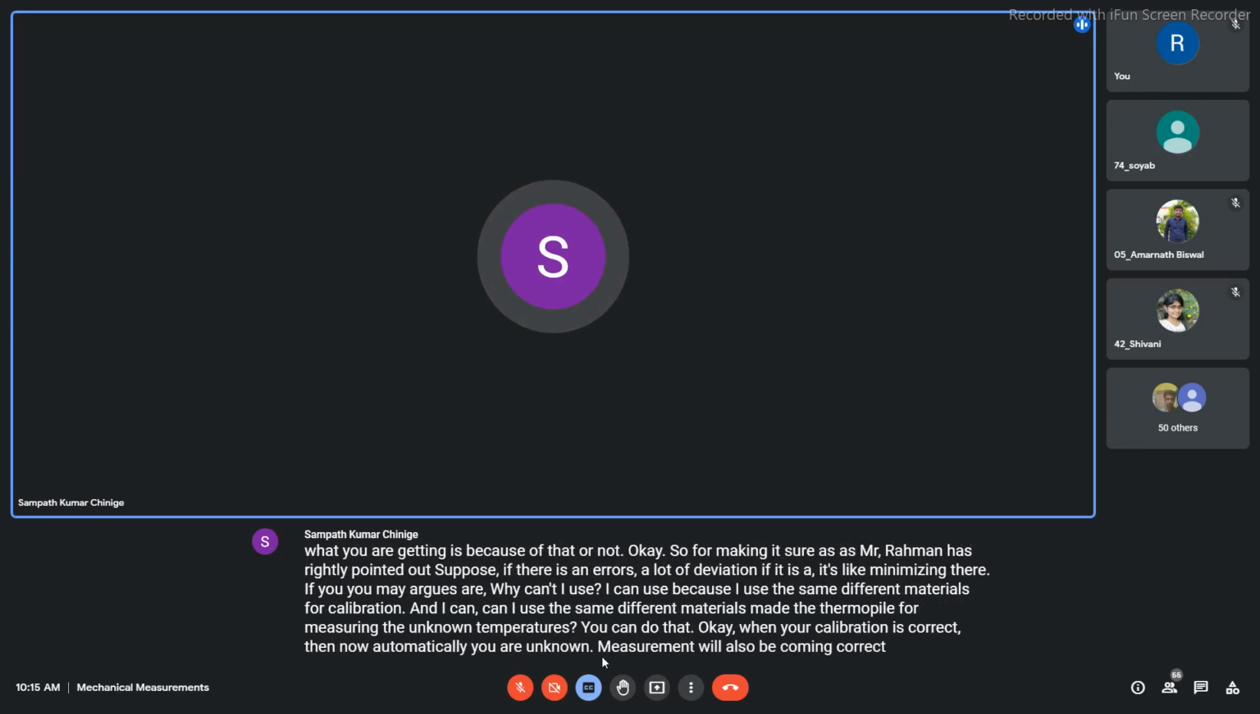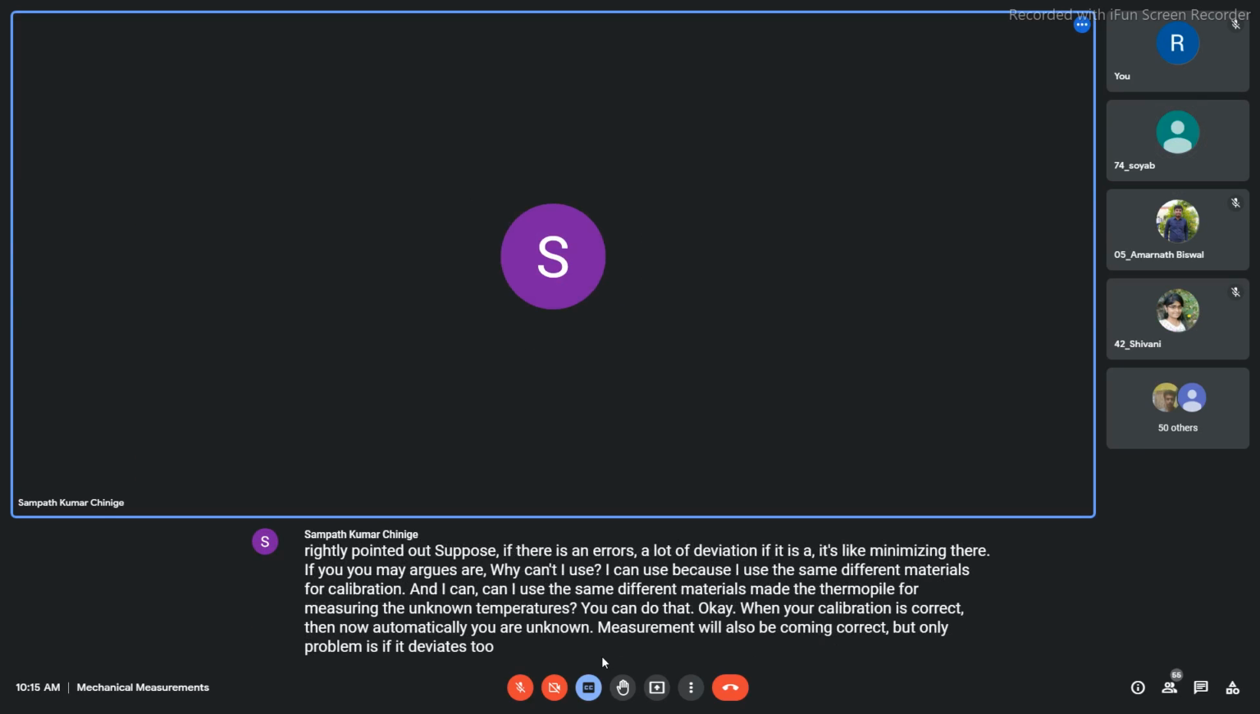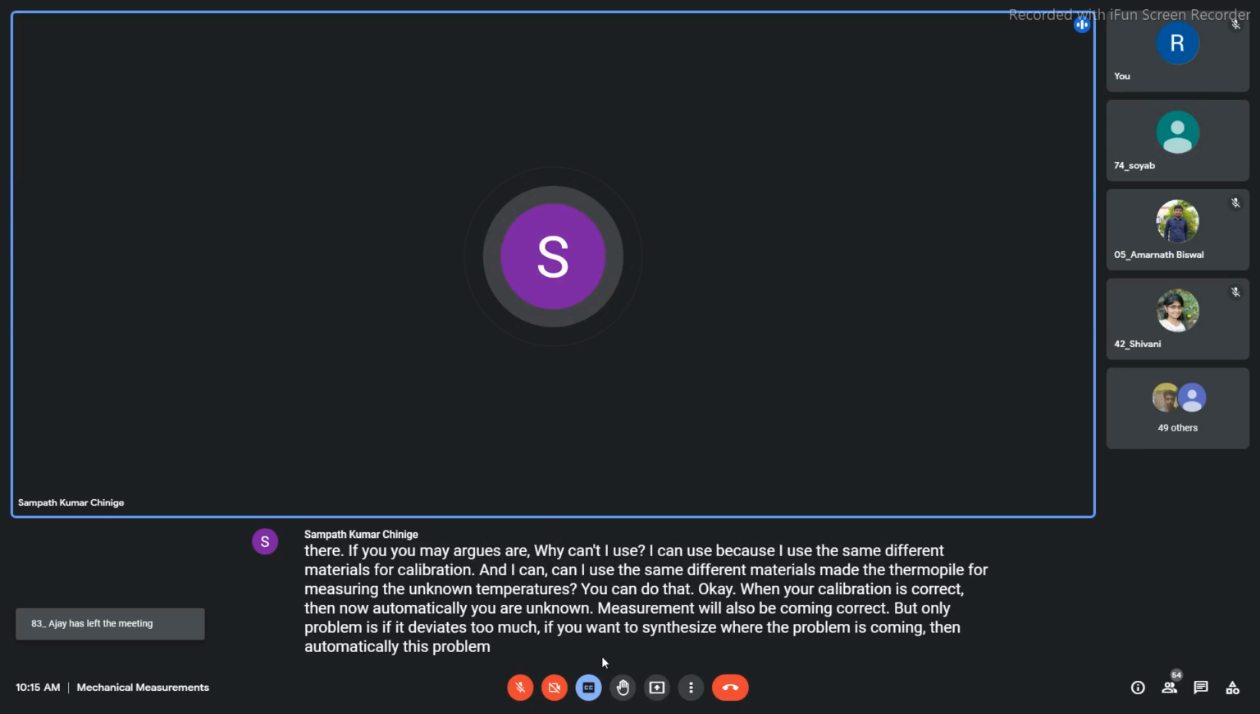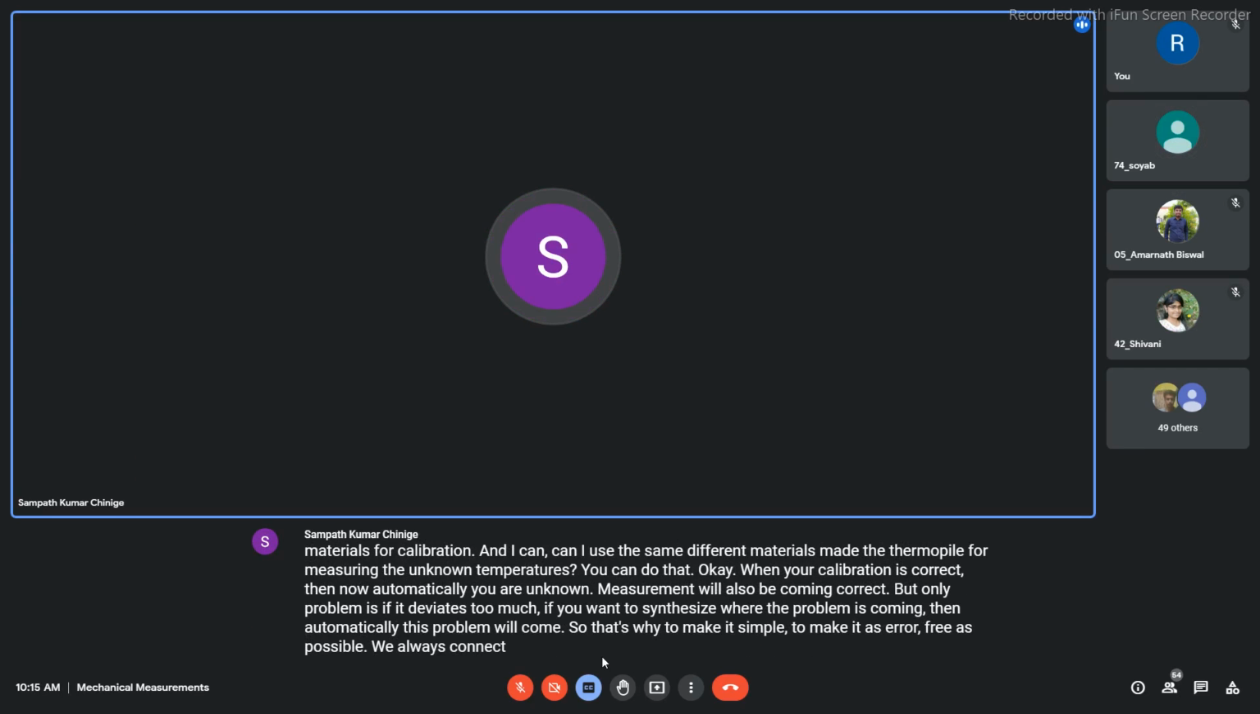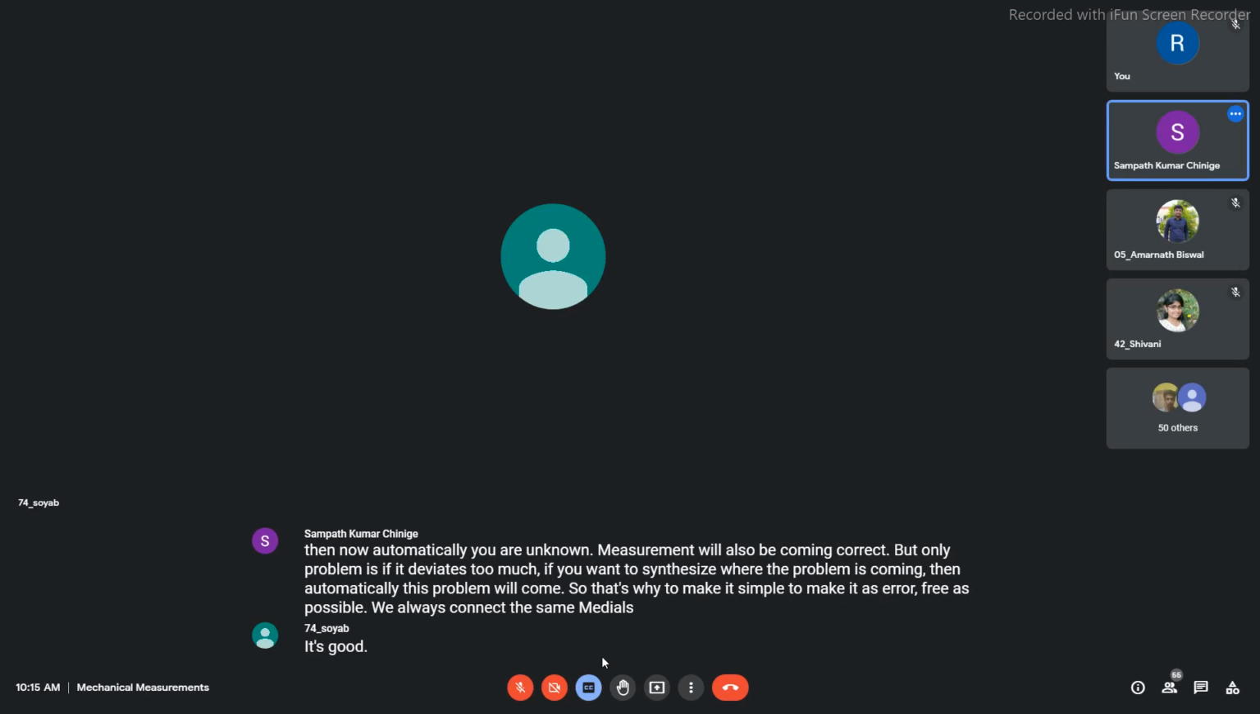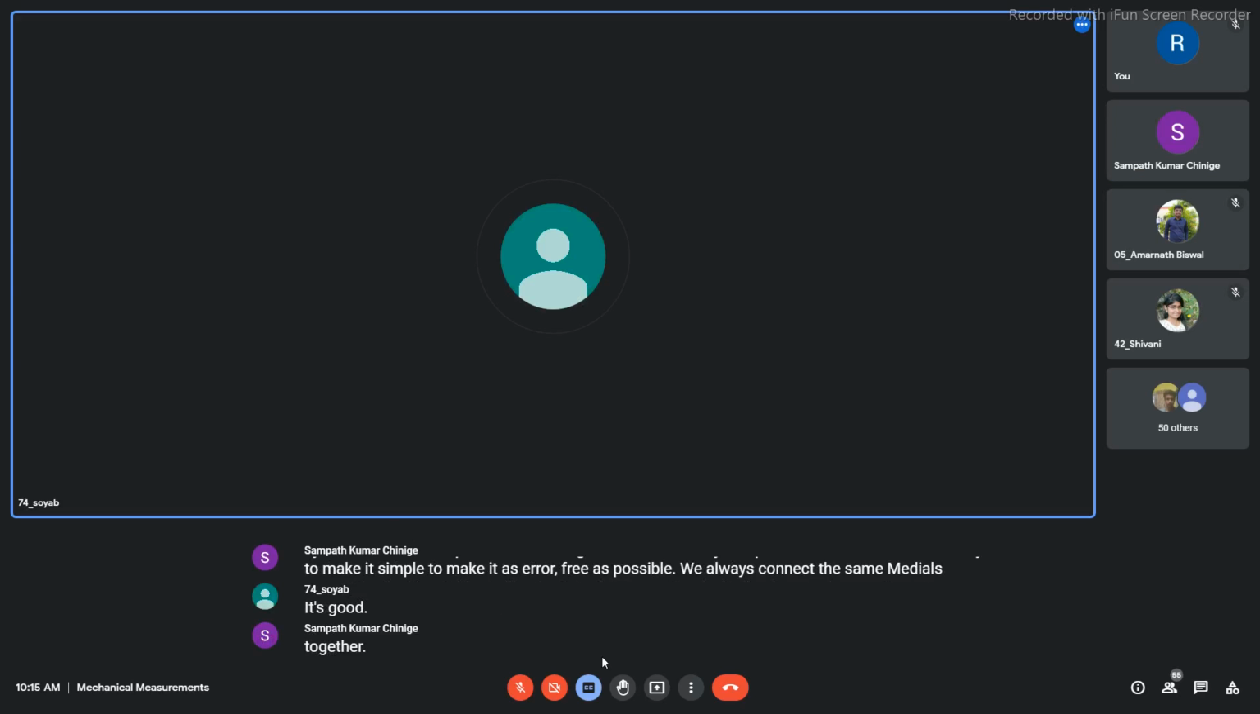But the only problem is if it deviates too much. If you want to synthesize where the problem is coming from, then automatically this problem will come. So that's why, to make it simple and as error-free as possible, we always connect the same materials together. Yes, got it. Yes, sir, understood.